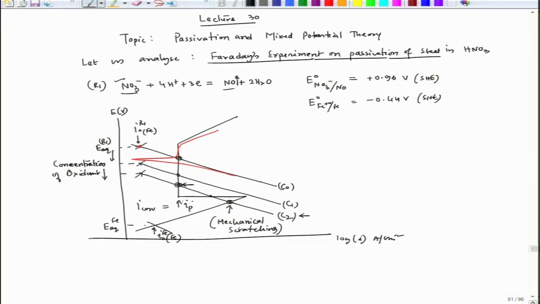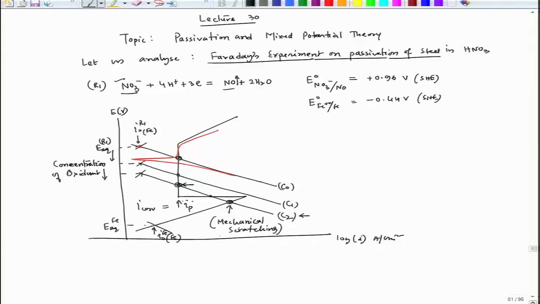It is a similar discussion to what we had in the previous case, where we changed the concentration of oxidant from high to low and then coupled it with mechanical disturbance. So, we could see that the corrosion rate initially was here and then it is moving to this particular point. This is I corrosion prime.